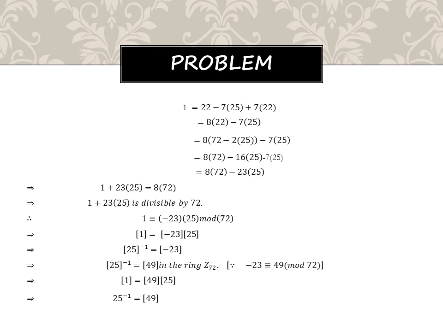Now we can write 1 is congruent to minus 23 times 25 mod 72. This is the notation for it. So 25 inverse is equal to minus 23; this is what we were supposed to find, the inverse of 25.